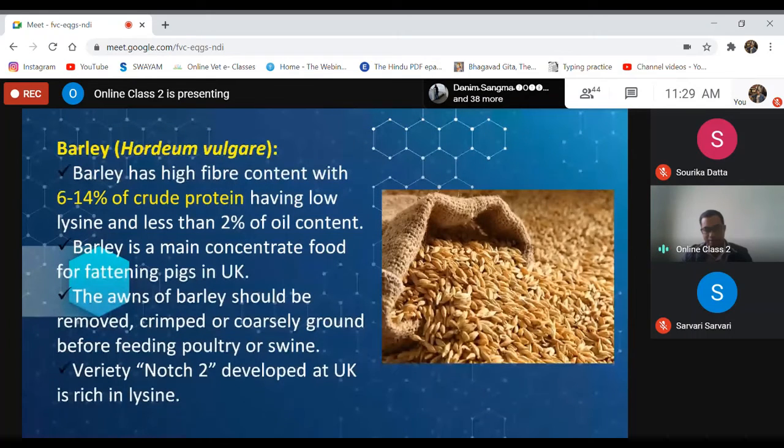Barley is a main concentrated food for fattening pigs in the UK. Since its productivity is high, in the UK barley is the main concentrated feed in case of pigs. The awns of barley should be removed, creamed or coarsely ground before feeding poultry or swine. This variety, Notch 2, was developed in the UK and it is rich in lysine.